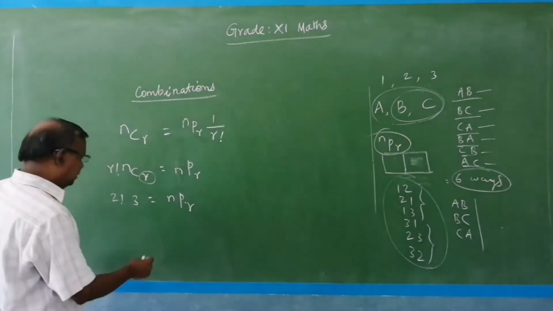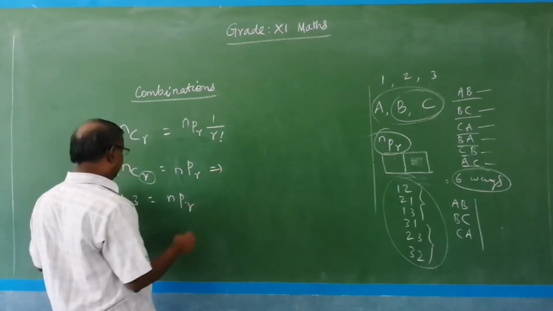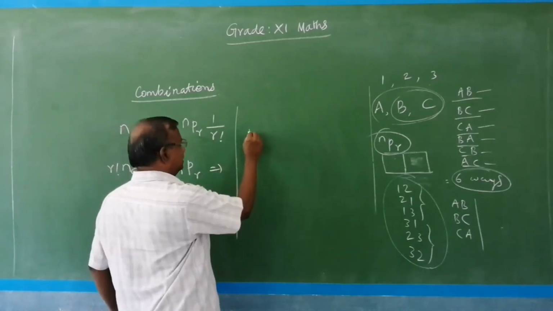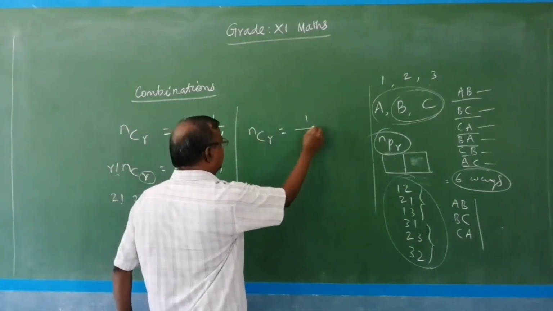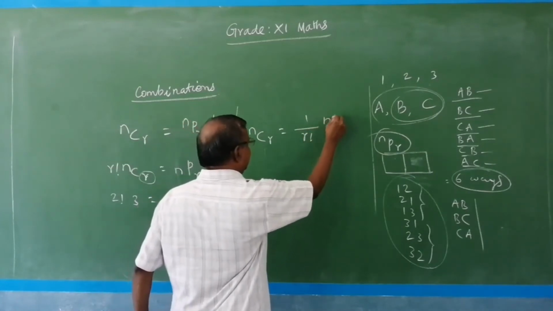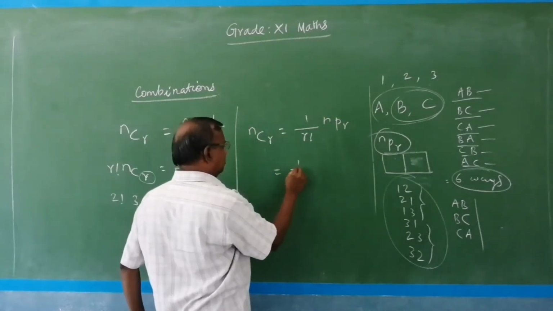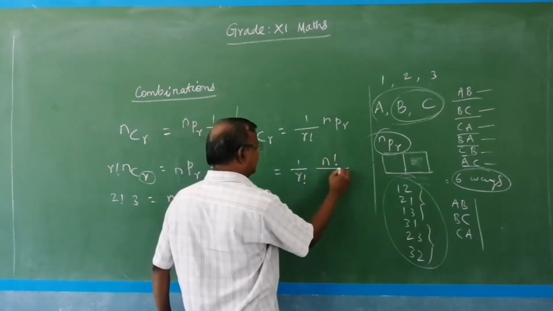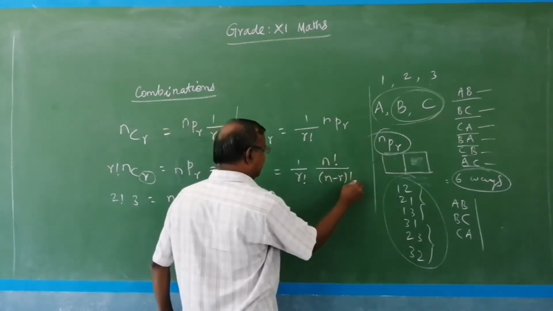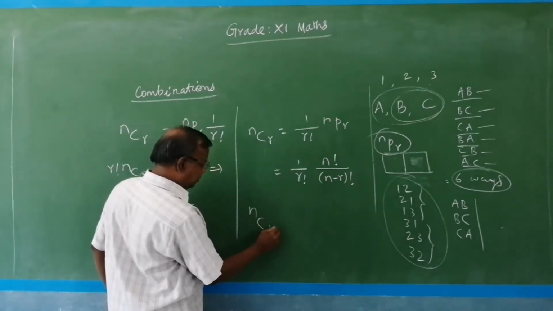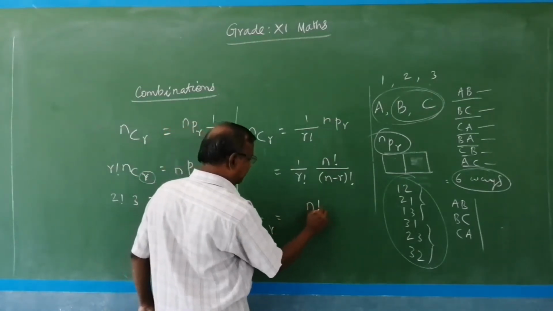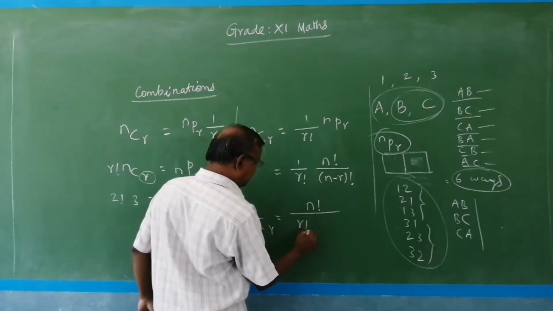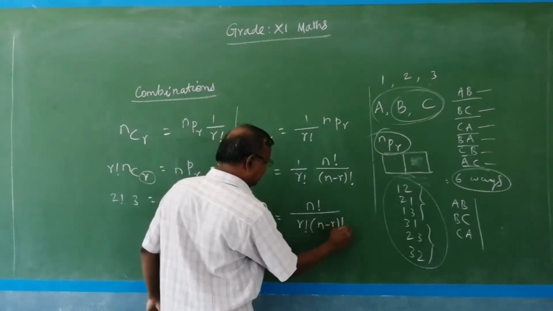But nCr equals 1 by r factorial into nPr. We know that nPr equals n factorial divided by n minus r factorial. Hence nCr in general equals n factorial divided by r factorial into n minus r factorial.